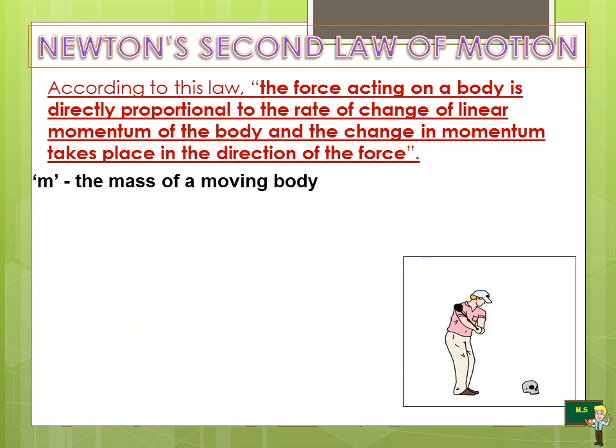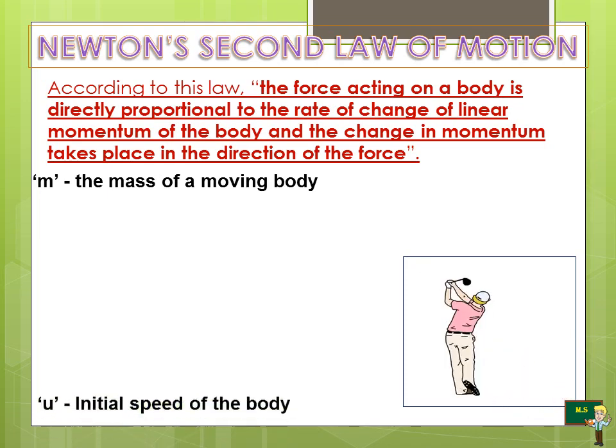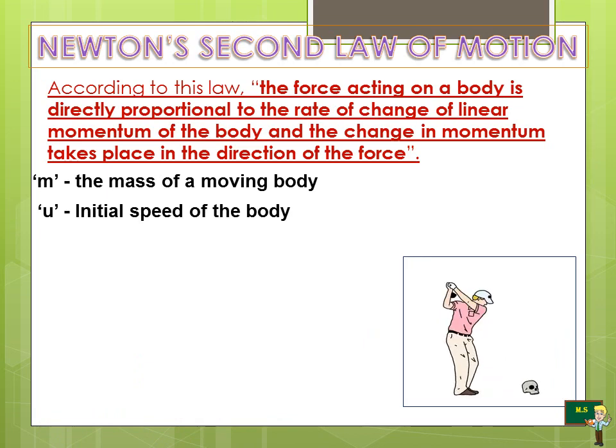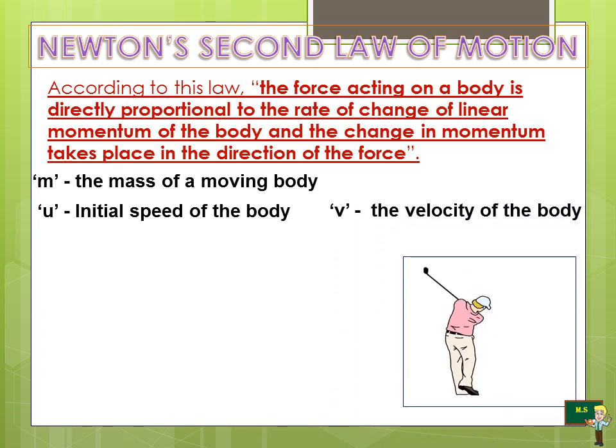Where m is the mass of a moving body. Here the moving body is this. Then u is the initial speed of the body. Actually, initially the body does not have any speed because it was in rest position. Then v is the velocity of the body.